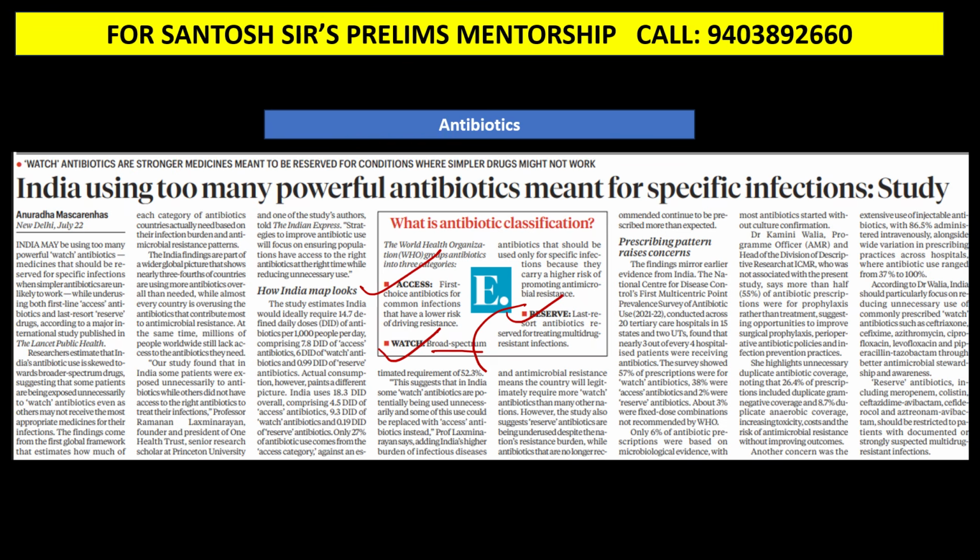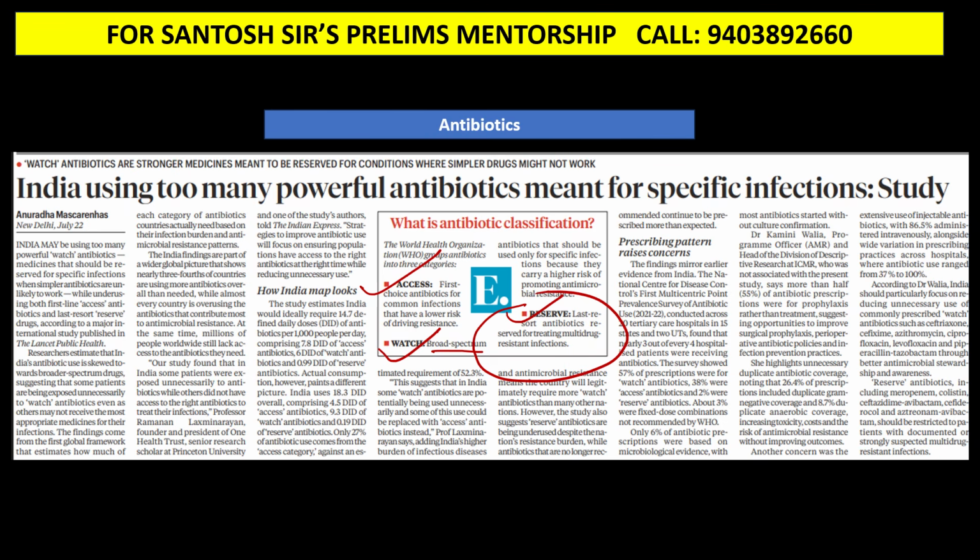And last is the reserve list, which has the highest probability of multi-drug resistance. You know that irrational use of antibiotics is leading to an increase in antibiotic resistance. Therefore, WHO has now classified antibiotics into three categories so that we can regulate them properly.